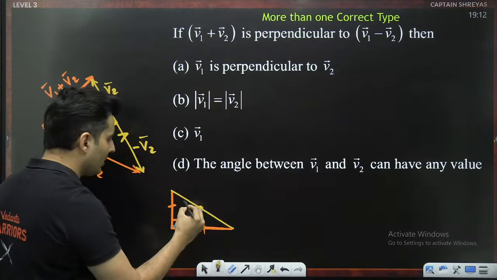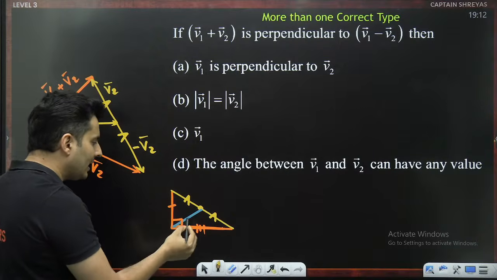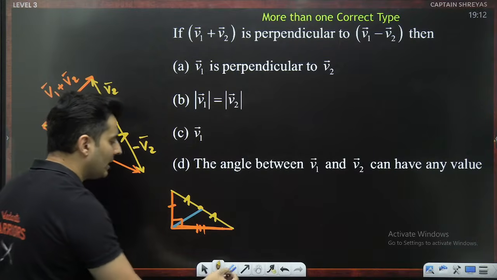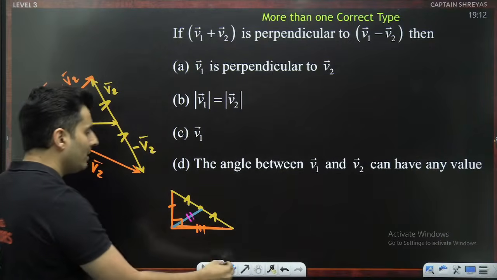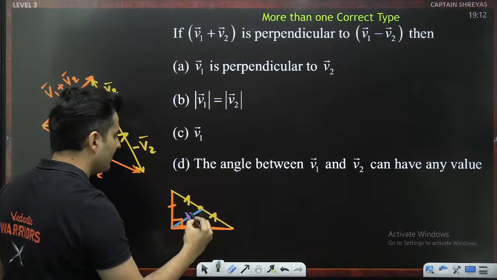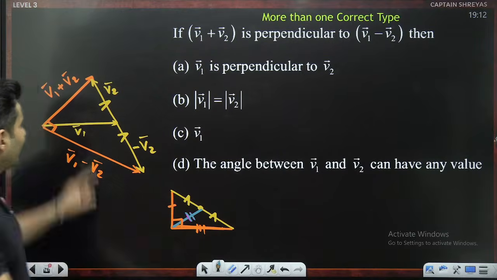Yes, in that median, because of that, this and this part will be equal. But what guarantee is there that the blue part will be equal to the yellow part? The blue part could be something else. So the blue part, if it is V1, the